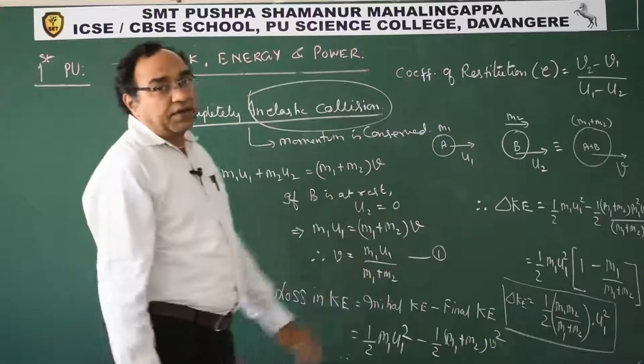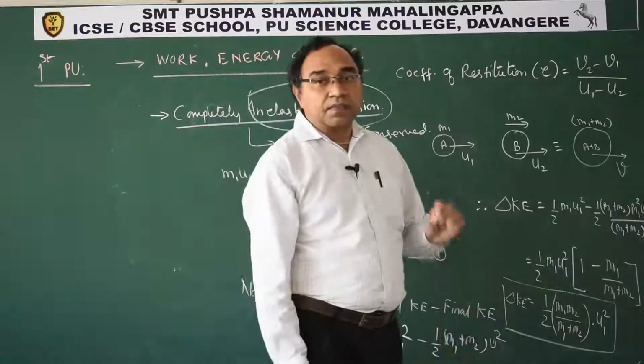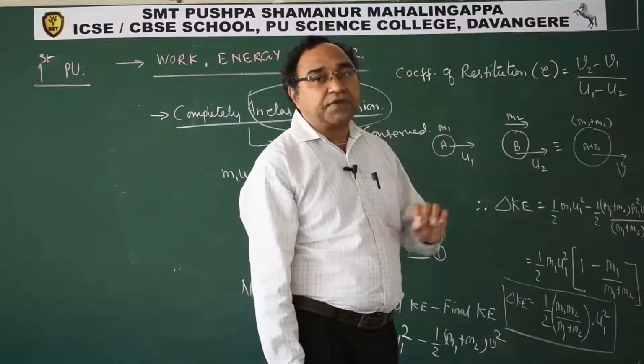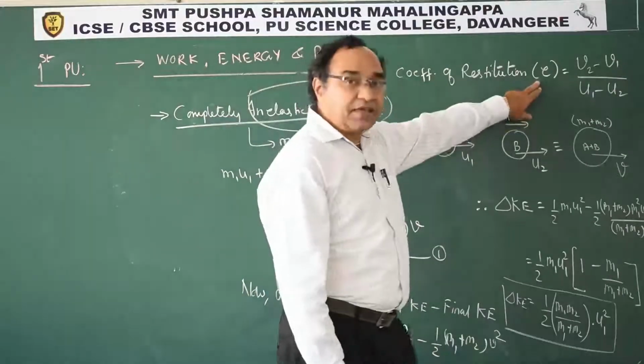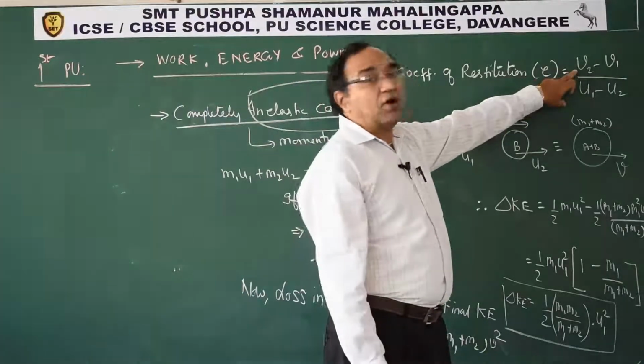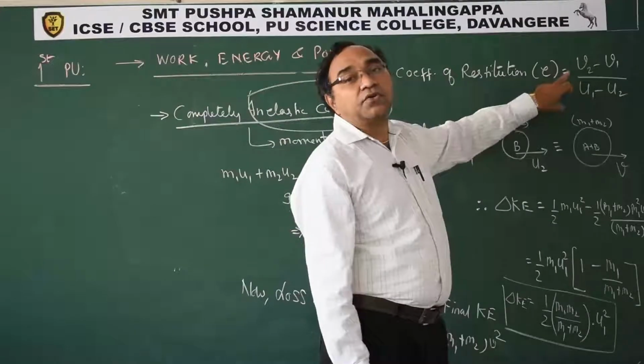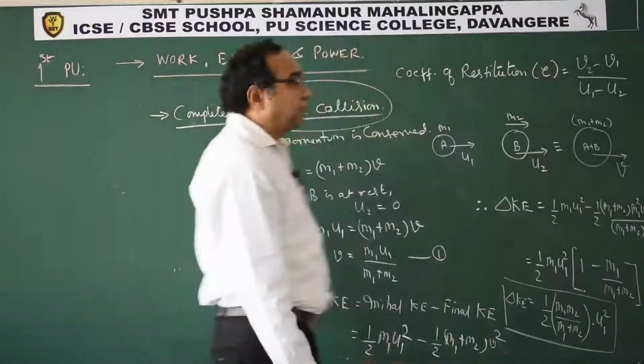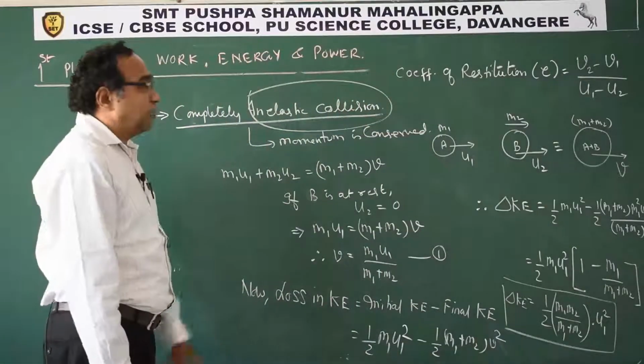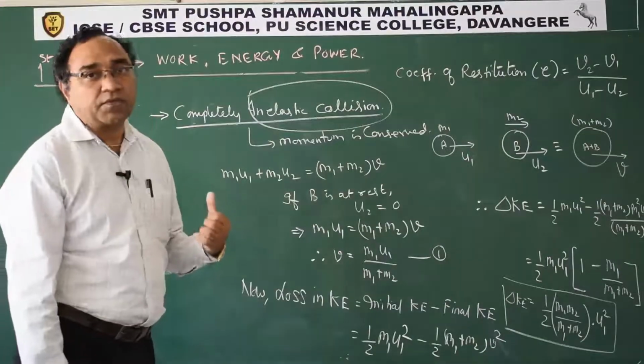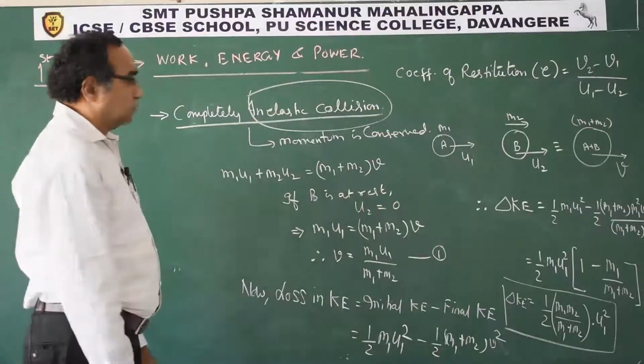So what we can say is, in a perfectly elastic collision, since e is 1, the relative velocity of separation is equal to the relative velocity of approach. That is what we can conclude. Such information is important from the theoretical questions point of view.